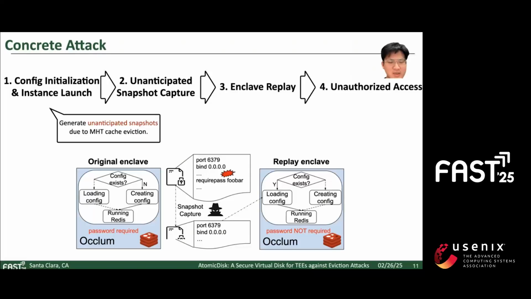The adversary, who controls the environment outside the enclaves, captures these vulnerable snapshots, and then can restart or initialize a new enclave using these snapshots. Consequently, the adversary gains complete unauthorized access to the Redis server, bypassing any authentication mechanism.